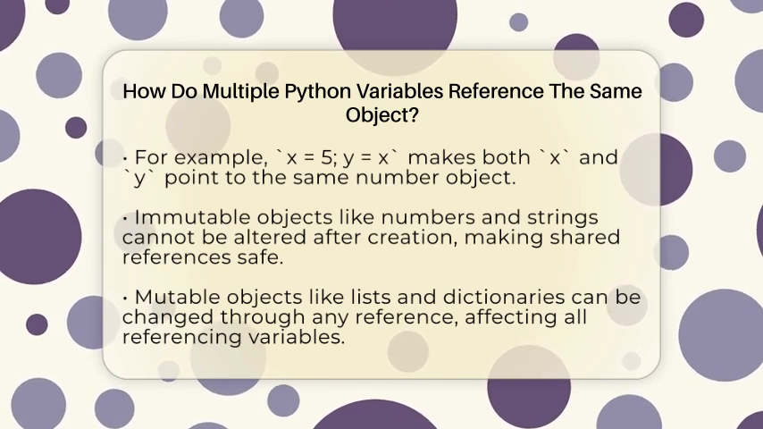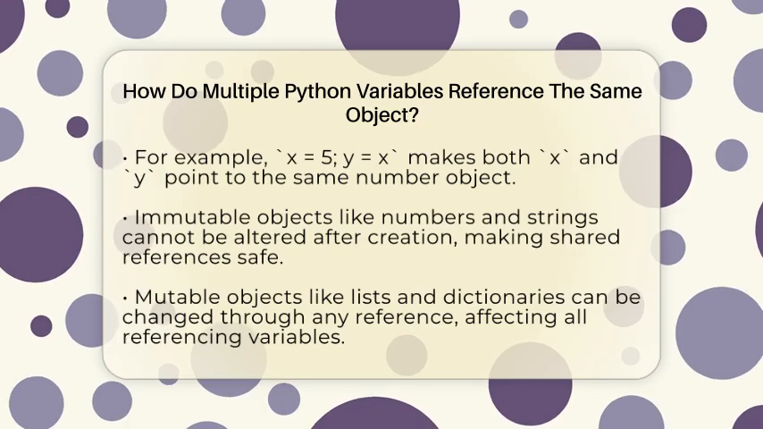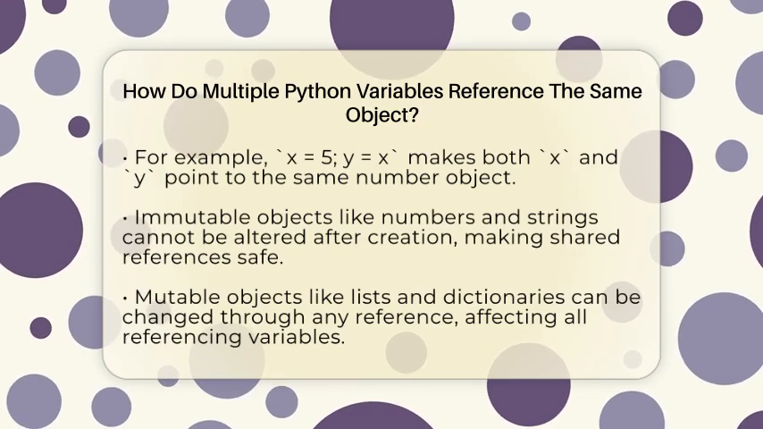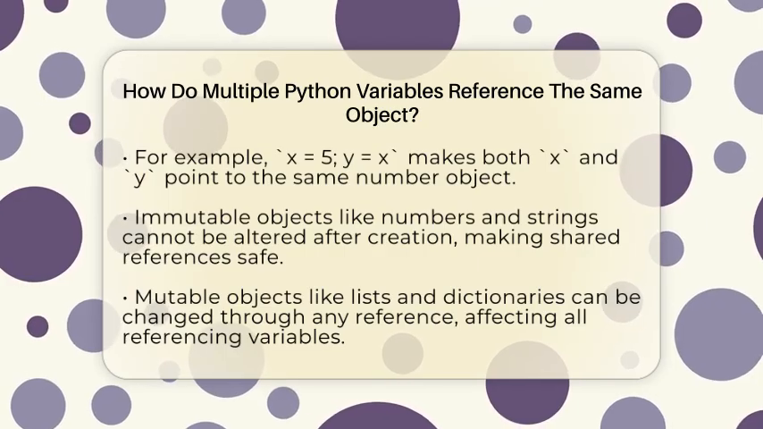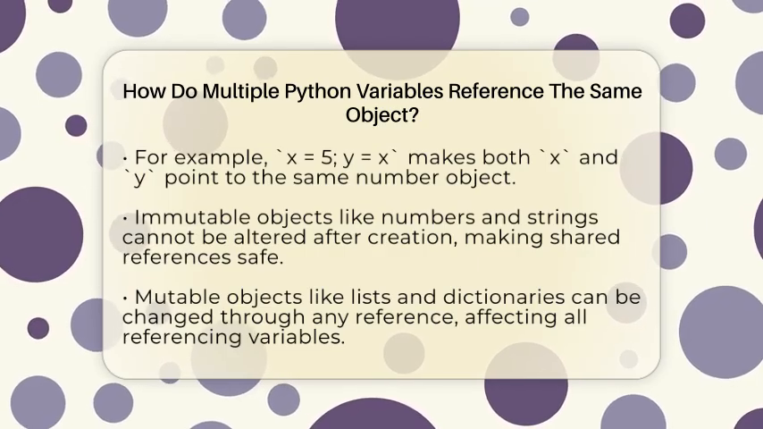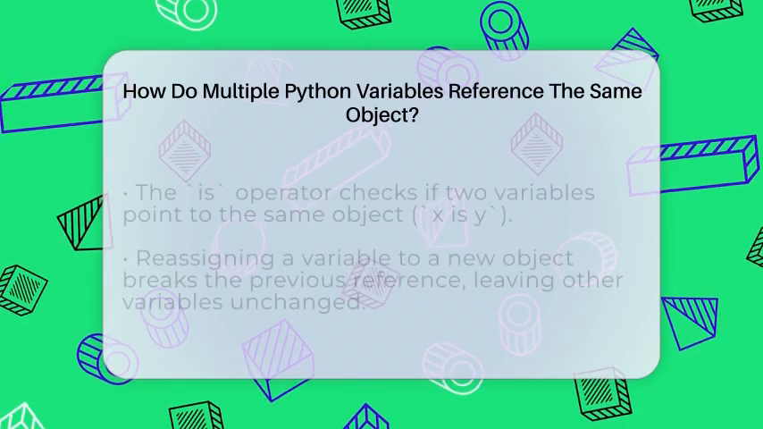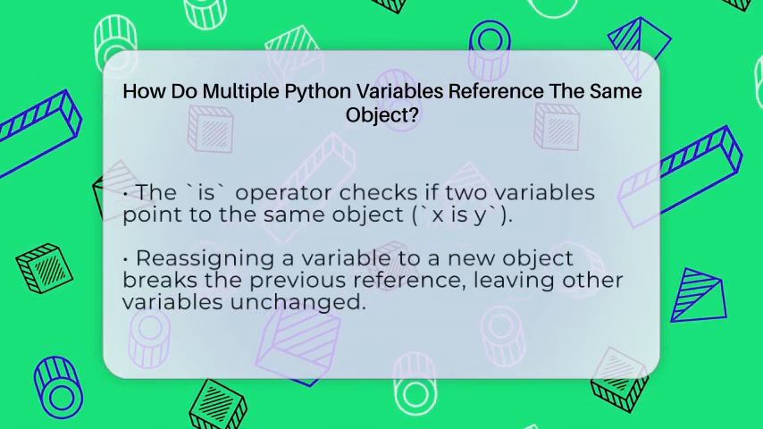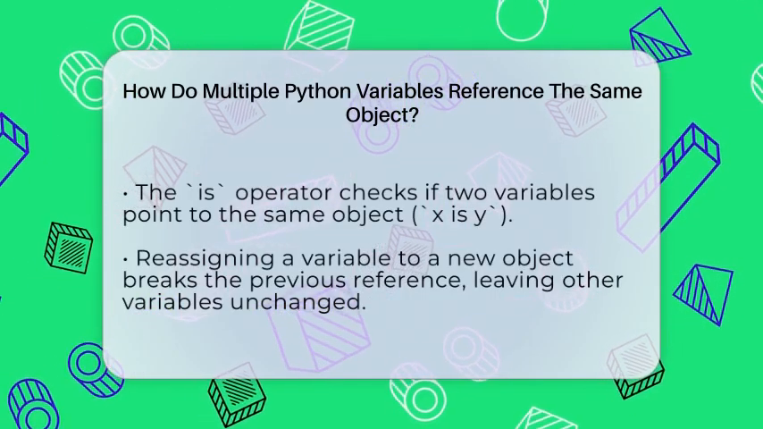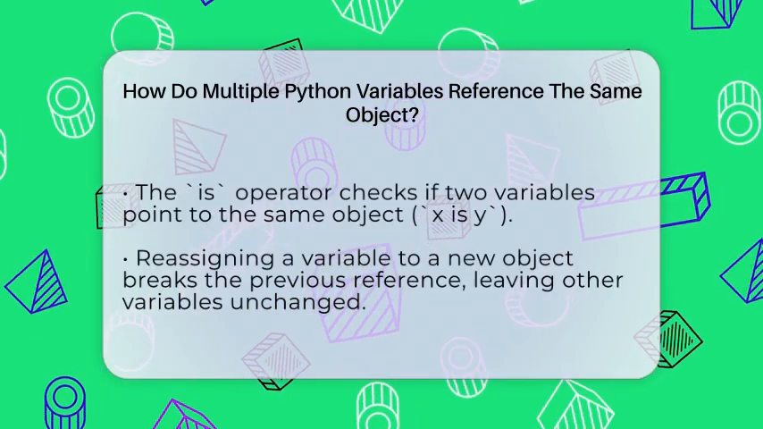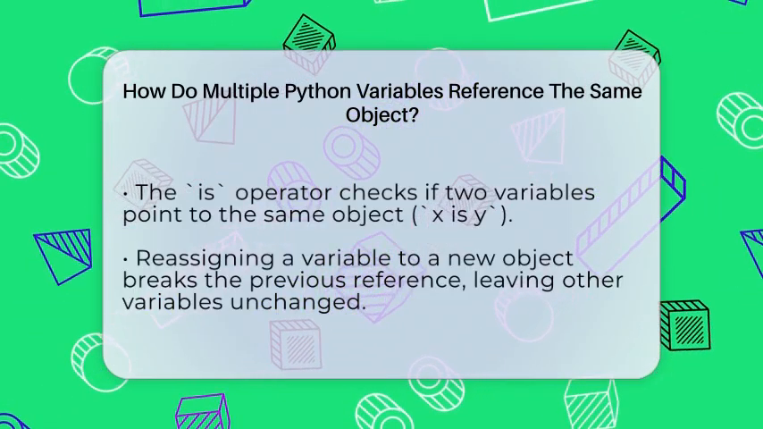For example, if x is a list and y equals x, then modifying x will also modify y because both point to the same list object. You can check if two variables reference the same object using the is operator. If x is y returns true, it means both variables point to the same object. If it returns false, they are different objects, even if their values are the same.